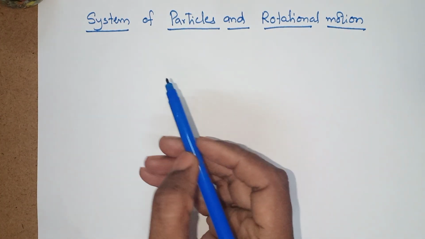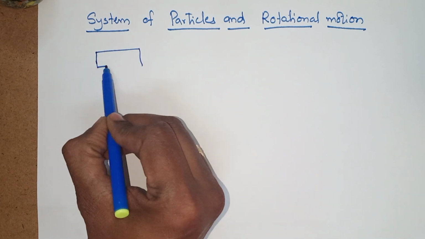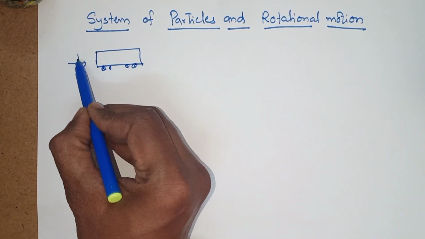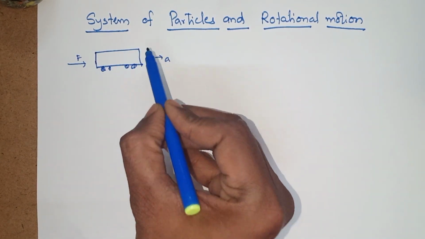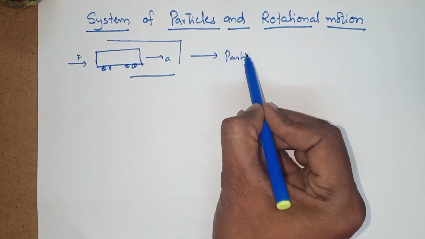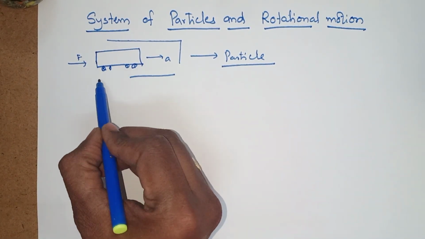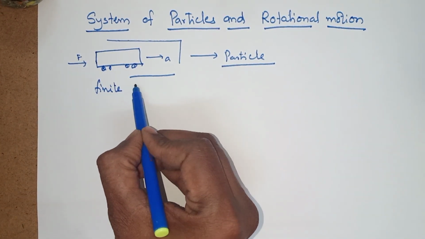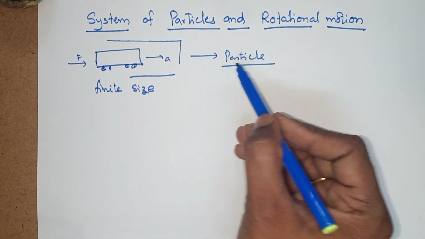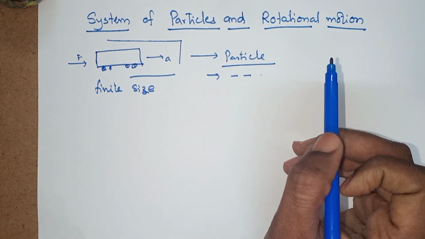Now, we had seen that for a large body, let us say a lorry, we observed the force acting on the body and acceleration of the body. We have assumed that this is a simple particle, assumed as a particle, though the body has finite size, and we applied the force and calculated velocities, all the things.